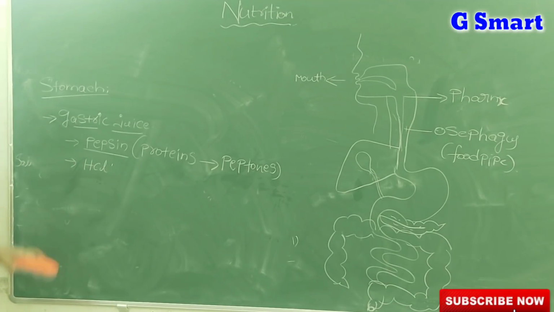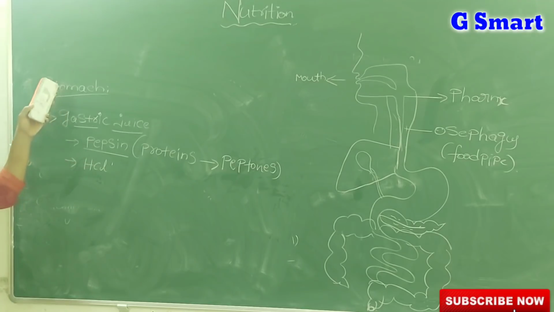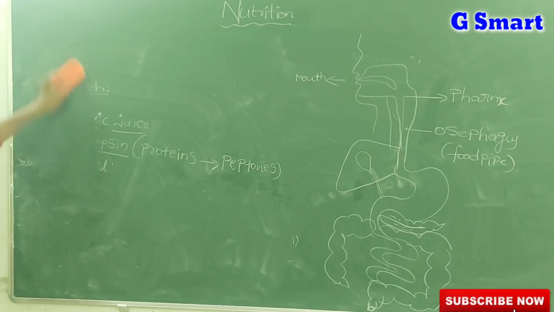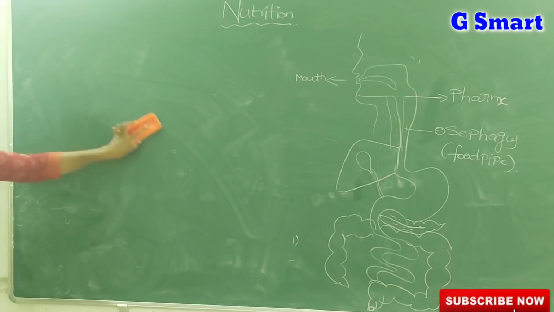And coming to the stomach, maybe a question: where does digestion of carbohydrates start in our digestive system? In the mouth. Amylase converts carbohydrates into partially digested forms known as maltose. But where does protein digestion start for the first time? In the stomach. And where is hydrochloric acid released? In the stomach only. And what is the enzyme present in gastric juice? Pepsin. It acts on which food substance? Proteins, and converts them into peptones.